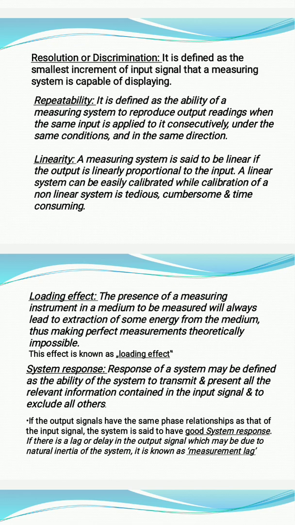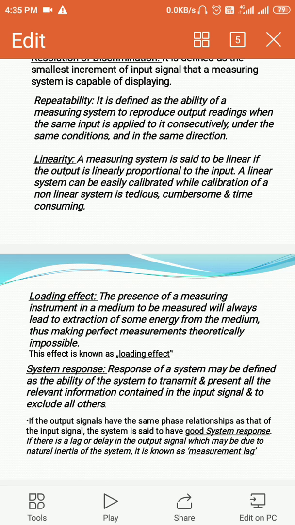Whenever I give an input signal to an instrument, the instrument should instantly give an output signal proportionately. If this happens, I say the instrument has good sensitivity. If the instrument is giving the output signal late or wrong output signals every time, then the instrument does not have good sensitivity.